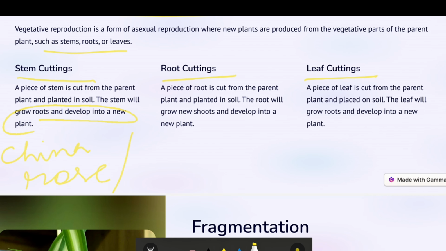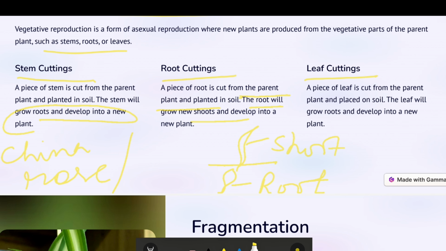sugarcane, these are a few examples. For these plants, if you just cut the stem and grow it in another pot, it will grow into another plant. So this is how a new plant is produced by stem cutting. And the root cutting, in the same way: a piece of a root is cut from the parent plant, and the root will grow into a shoot. The plant which is above the ground is the shoot, and below is the root.